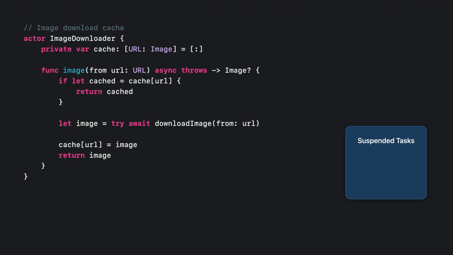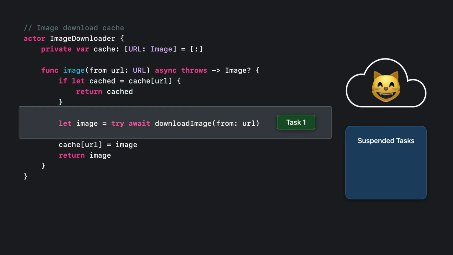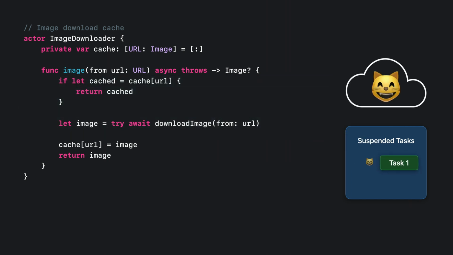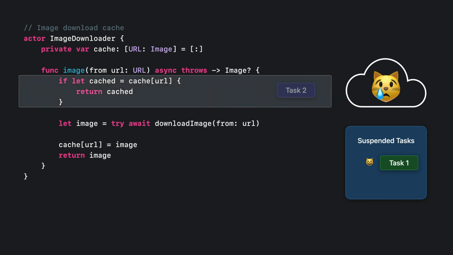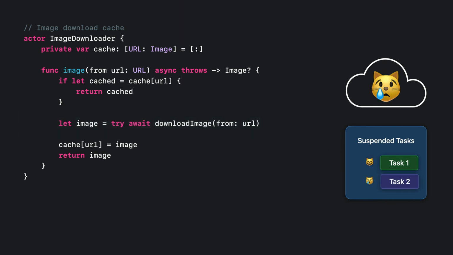Imagine we have two different concurrent tasks trying to fetch the same image at the same time. The first sees that there's no cache entry, proceeds to start downloading the image from the server, and then gets suspended because the download will take a while. While the first task is downloading the image, a new image might be deployed to the server under the same URL. Now a second concurrent task tries to fetch the image under that URL. It also sees no cache entry because the first download has not finished yet. Then it starts a second download of the image. It also gets suspended while its download completes.